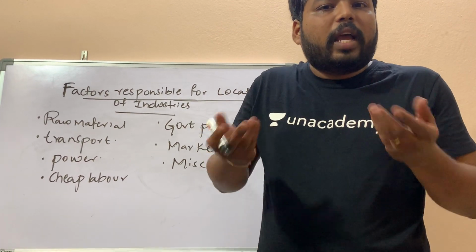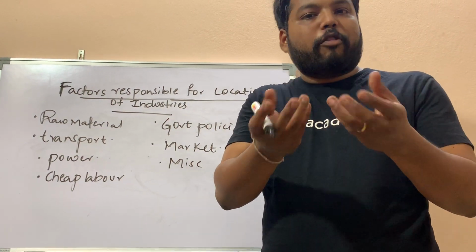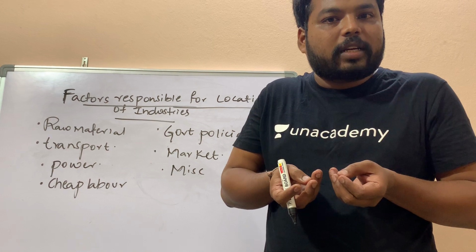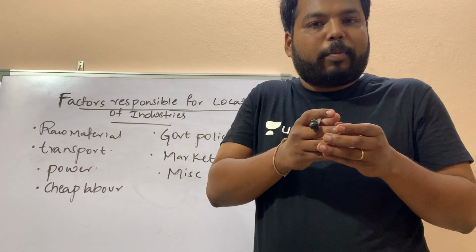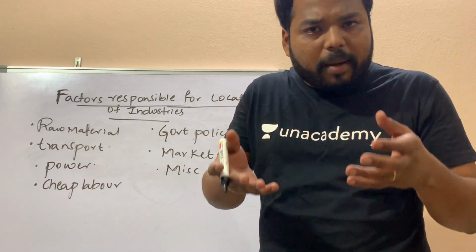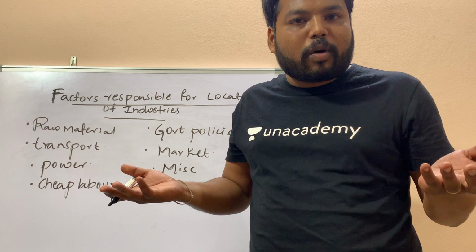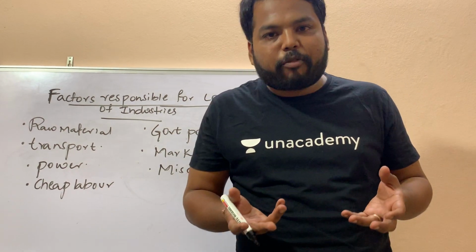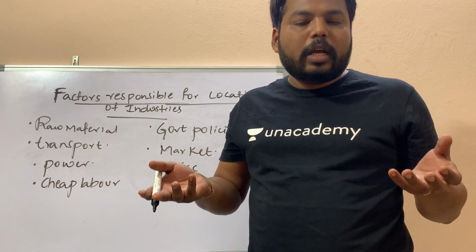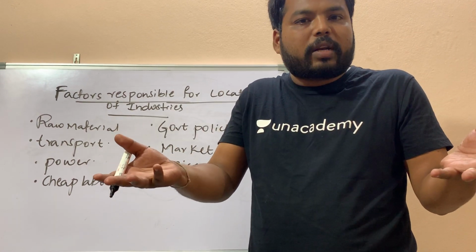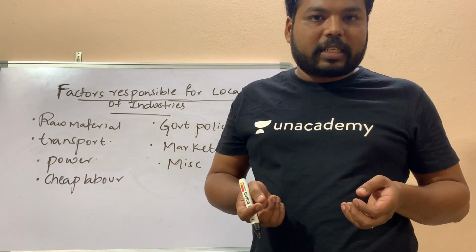See, for example, in India, if you want to establish an agro-based industry, like a cotton textile industry, you wouldn't establish your industry in the Andaman and Nicobar Islands, right? Because there is no cotton growth, it would be foolish to establish a cotton textile industry there. Wherever you have the presence of cotton, in those regions you would establish cotton textile industries.